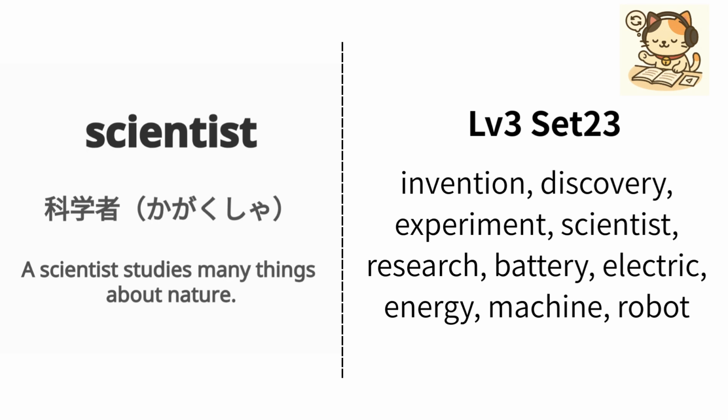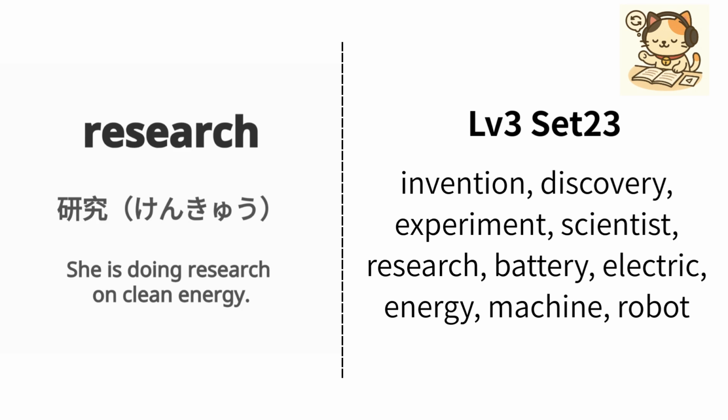English is scientist. Japanese is 科学者. Example, a scientist studies many things about nature. 科学者は自然についてたくさん研究します. Repeat, scientist, scientist.